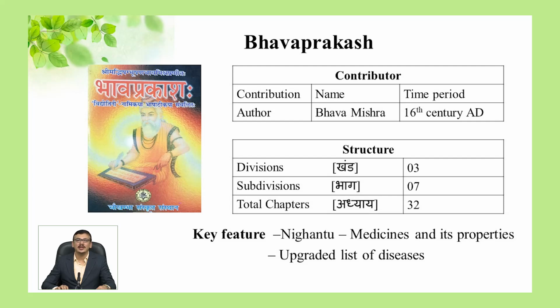This section is also popular with the name Bhav Prakash Nighantu. Being the most recent among reference books, it has an upgraded list of diseases and medicines in it. One can refer to this book to know the properties, functions and indications of any herbal medication. Here we understood secondary scriptures called Laghutrayi, which are Madhav Nidan, Sharangdhar Samhita, Bhav Prakash.